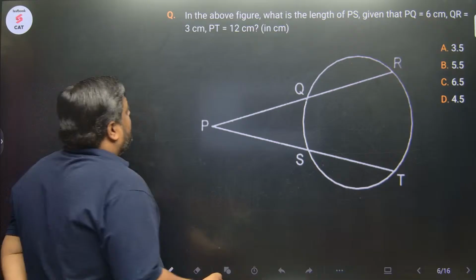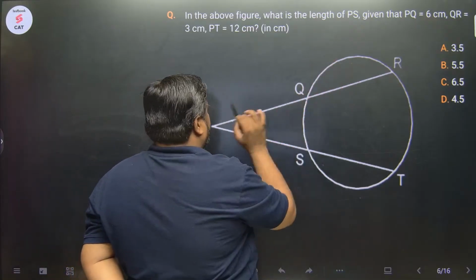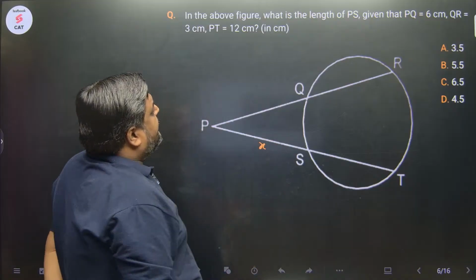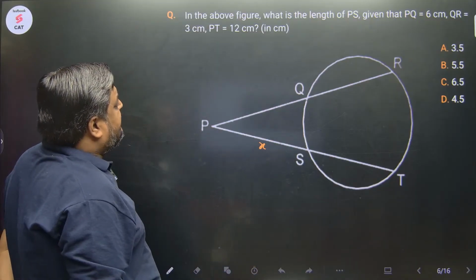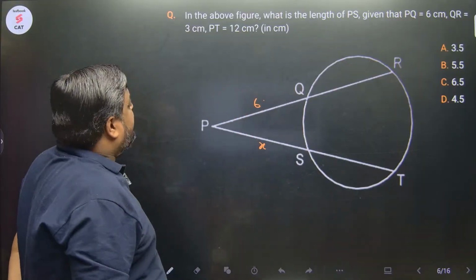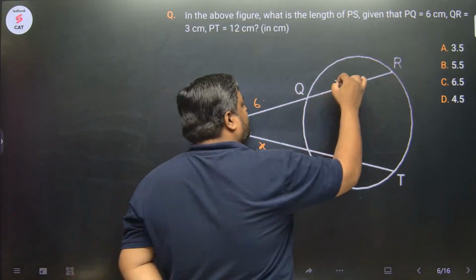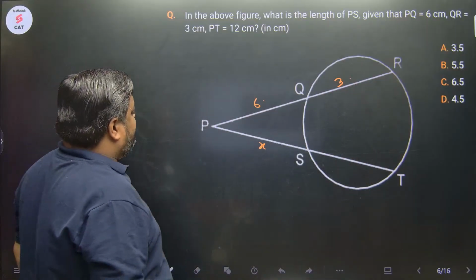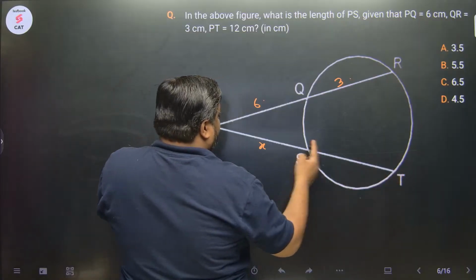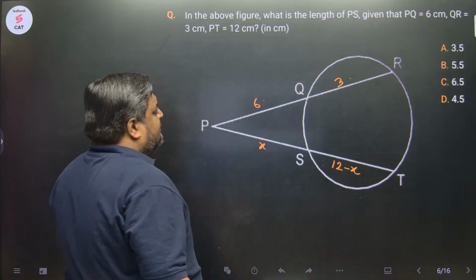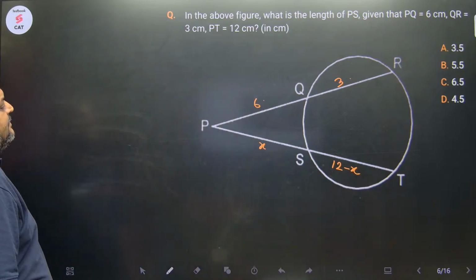अब क्या गिवन है इसमें? In the above figure, what is the length of PS? आपको PS का लेंथ निकालना है. Let's say this is X. PS is X. Given that PQ is 6, QR is 3, and PT is 12. This is X, so this would be 12 minus X. Yes or no?